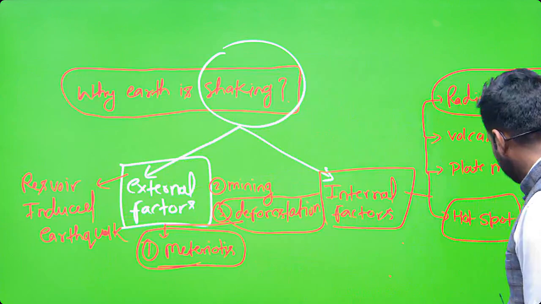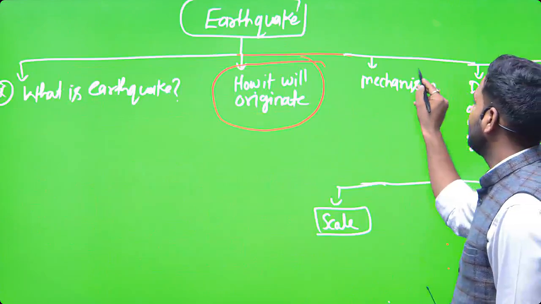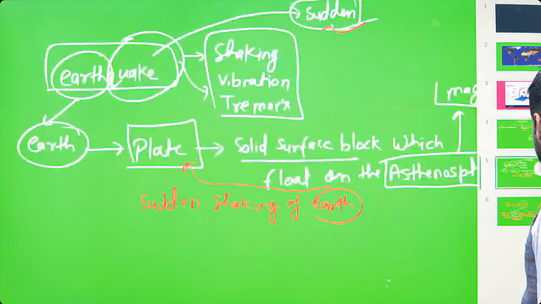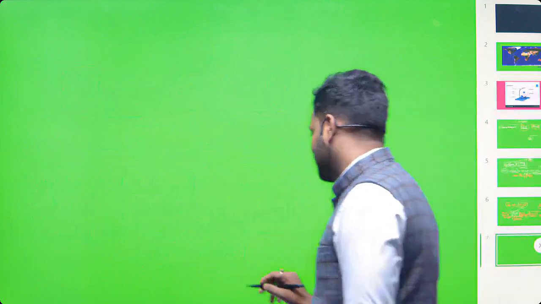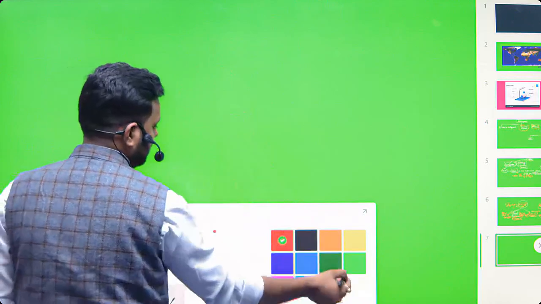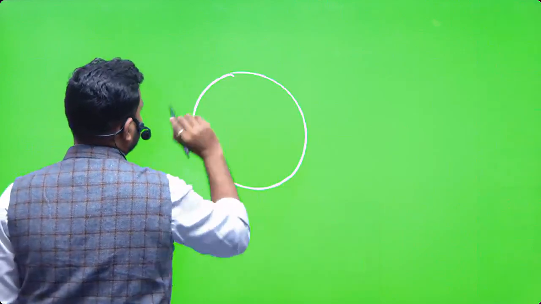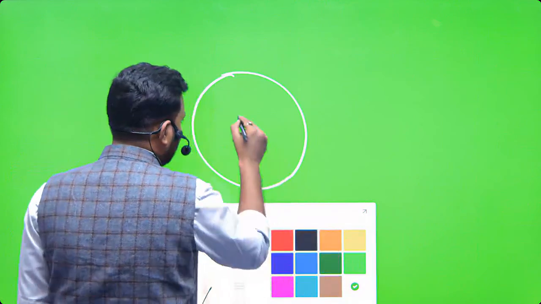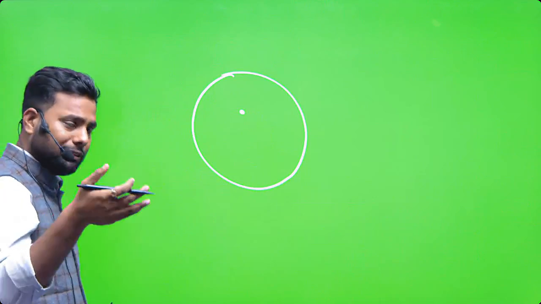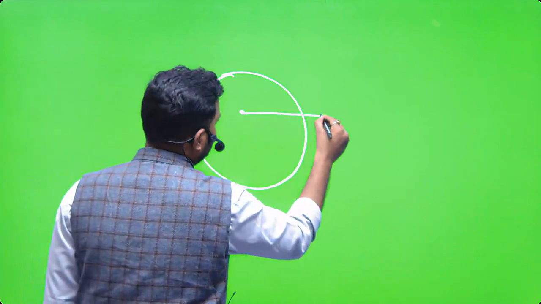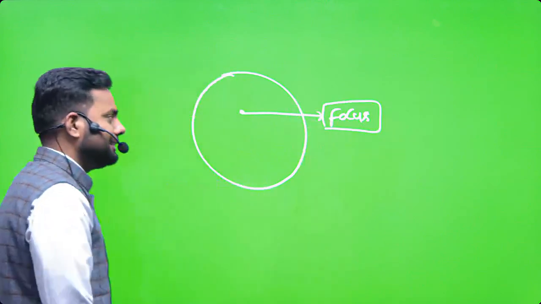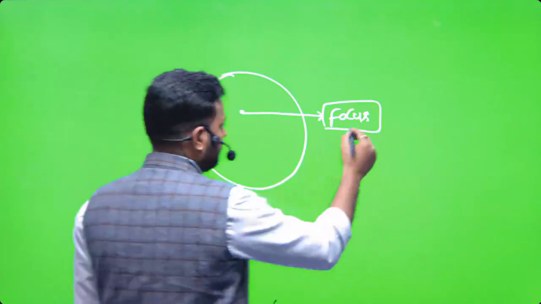And then we have to again go to the synopsis of mechanism. What is the mechanism? I want to tell you how and what type of mechanism there is within the Earth's interior. This is our Earth. The energy which is firstly released from the Earth's interior is known as focus. Focus is the point where the energy starts releasing within the Earth's interior.